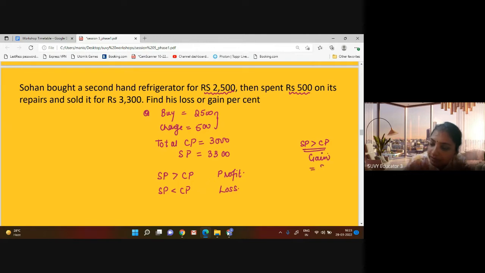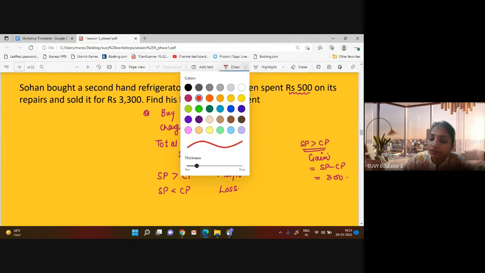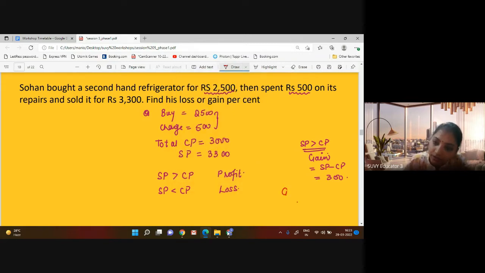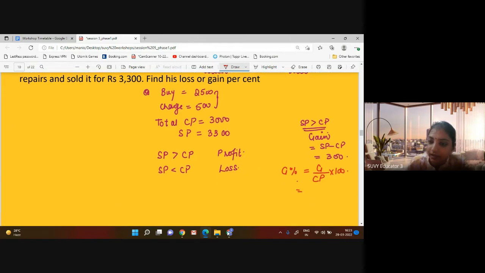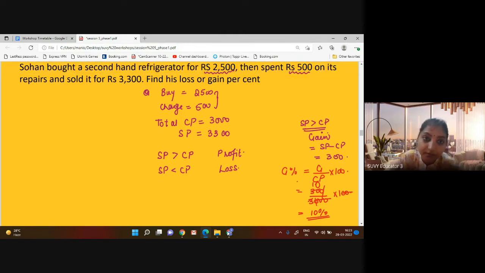So gain is selling price minus cost price, that is rupees 300, right? According to this question, we have to calculate the percentage. So gain percent is gain upon cost price into 100. That means 300 upon 3,000 into 100. Zeros cancel, 10. So it means gain is 10%. So the answer to this question is 10%. I think the concept is clear to you guys. It is a question of gain and loss.